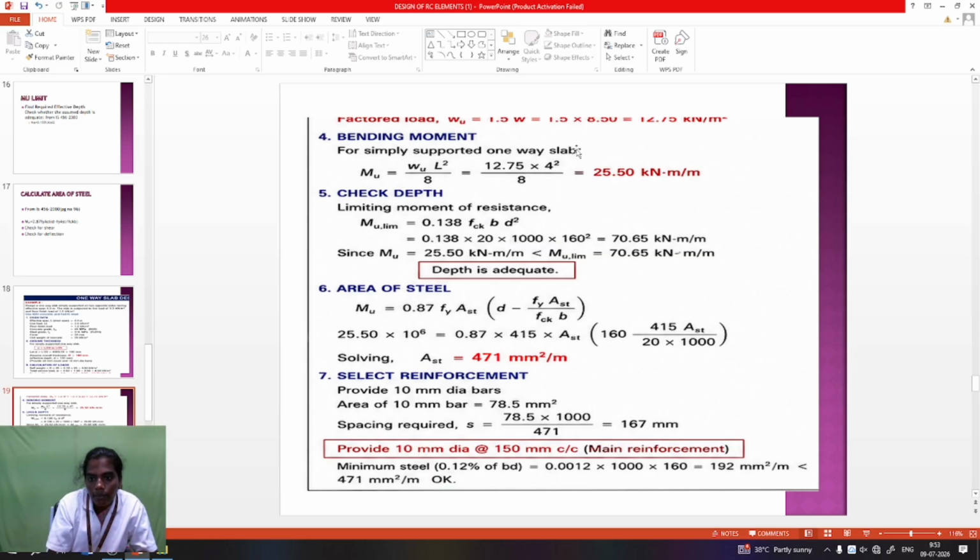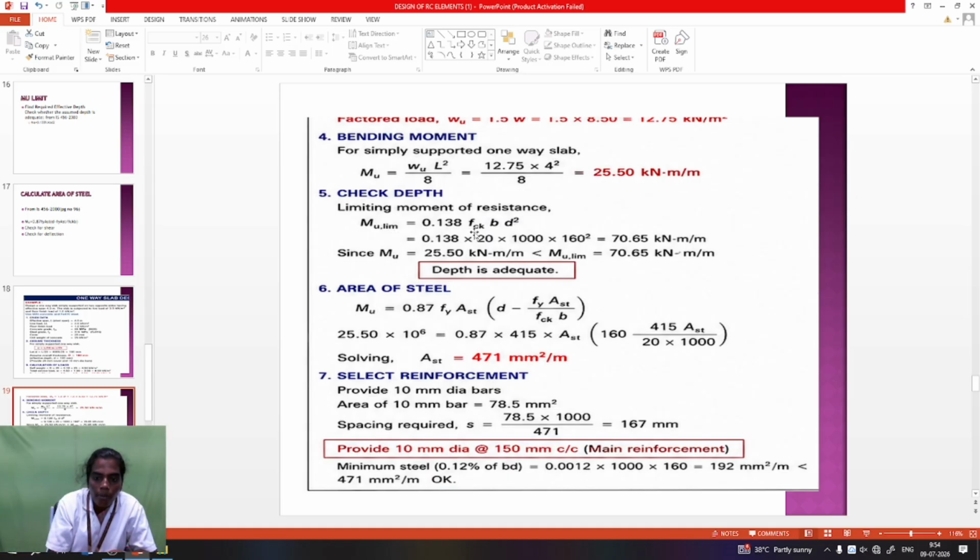I already said the moment calculation: for simply supported, Mu is equal to Wl squared by 8. It is taken from the support condition. W is the ultimate load, L is the effective span. So Wl squared by 8 gives a unit of kilonewton meter per meter. Next, checking the effective depth using the M limit formula.